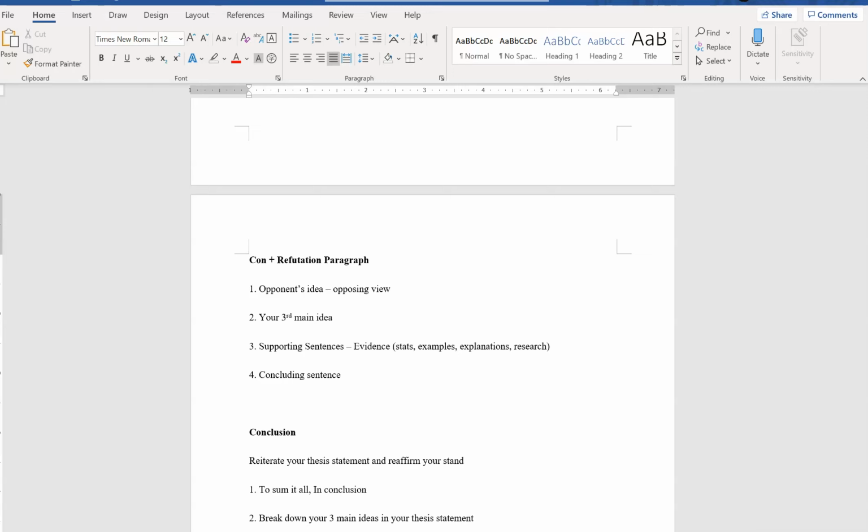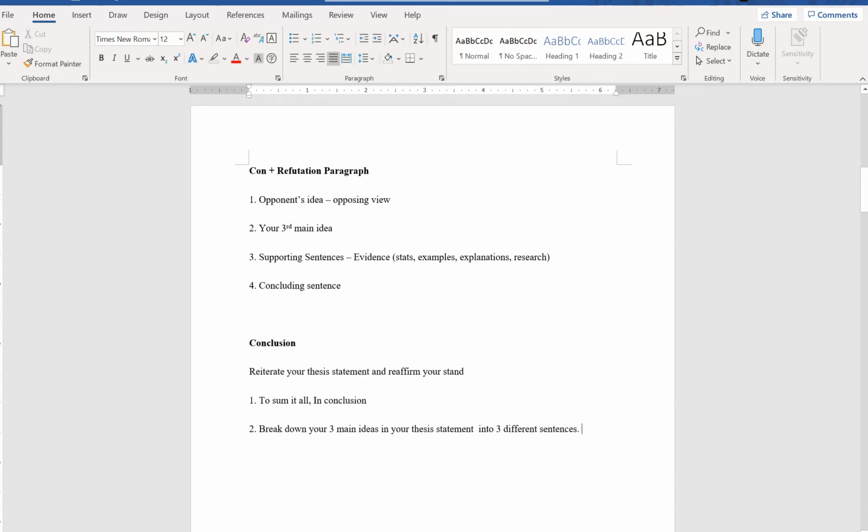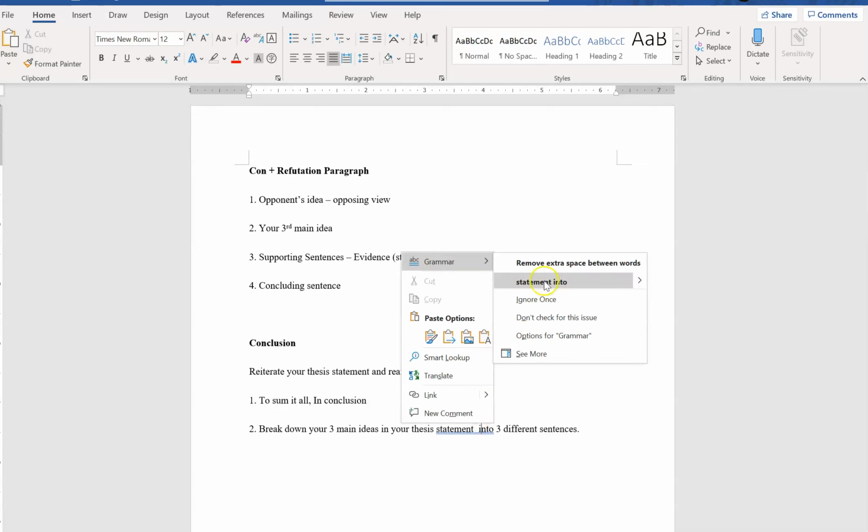Break down your three main ideas in your thesis statement into three different sentences. And that's the simplest way to wrap up your conclusion.